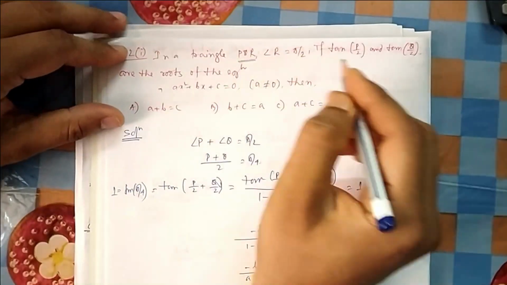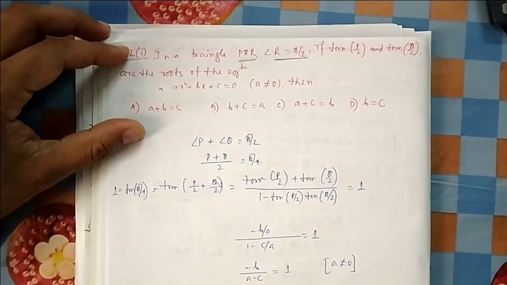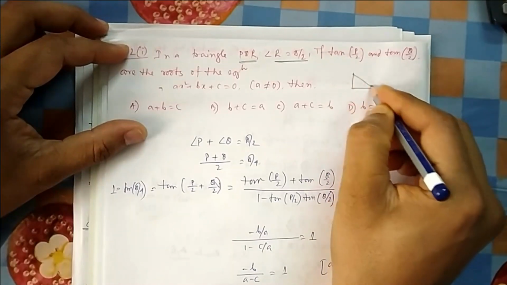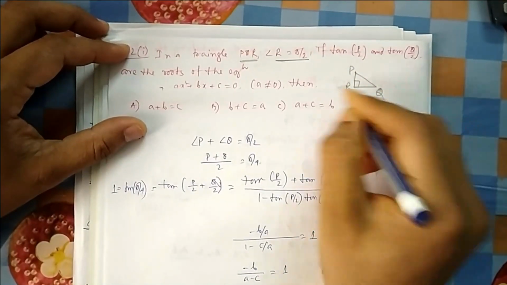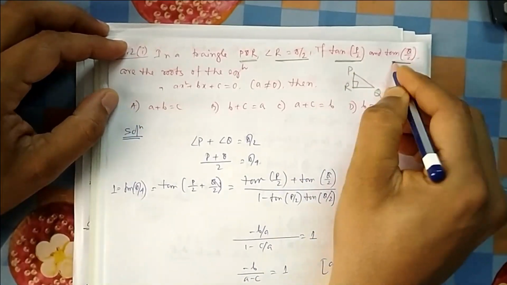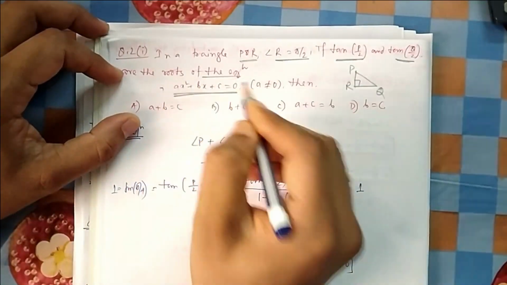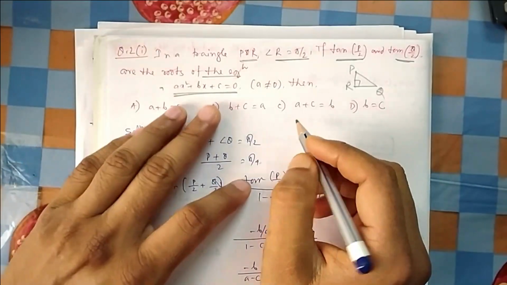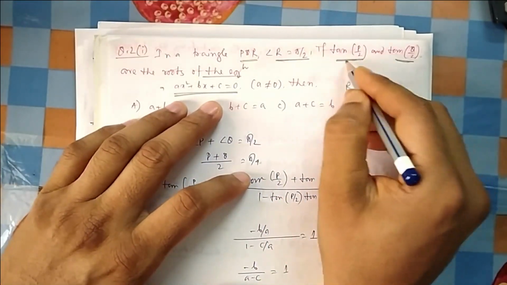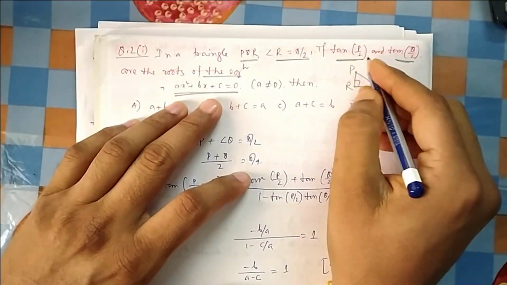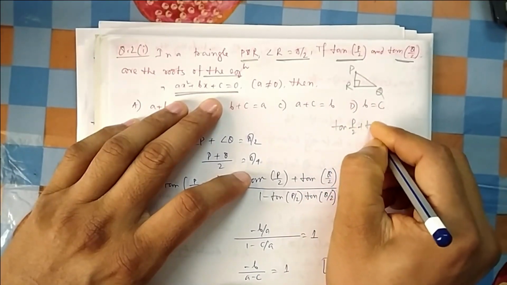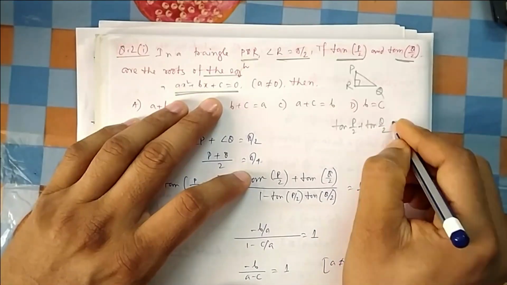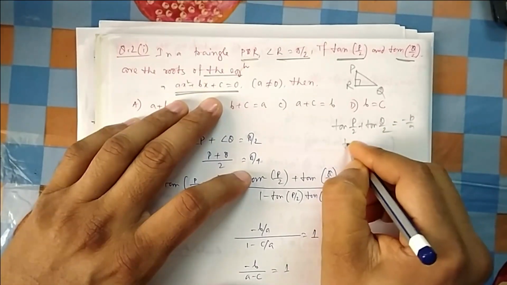In the triangle PQR, angle R is given 90 degree. So in the triangle PQR, angle R is 90 degree. This is R, this is PQ. Okay, this is given to you. If tan P by 2 and tan Q by 2 are the roots of this equation, then something. Now once you know these two are the roots, you know the sum of the roots. What is the sum of the roots? That is minus b by a. You know the product of the roots.